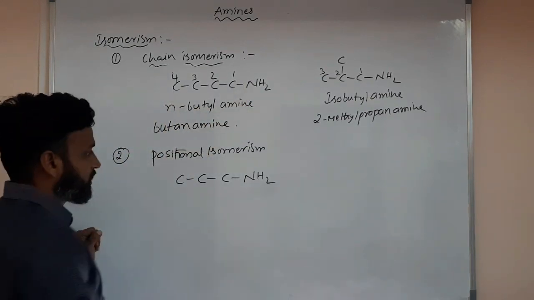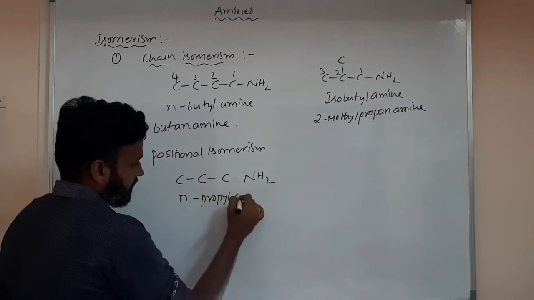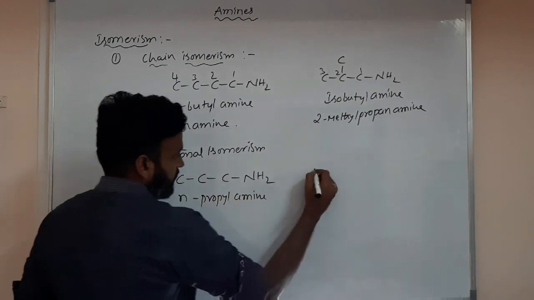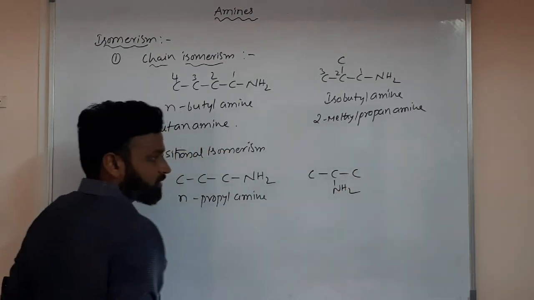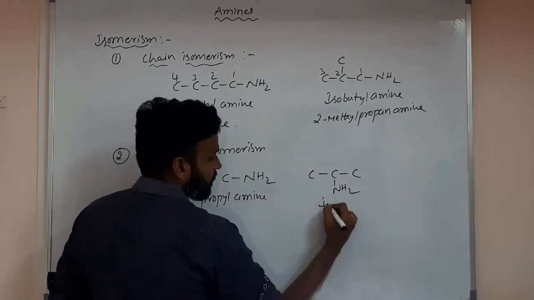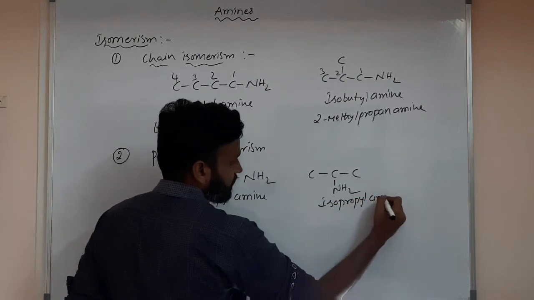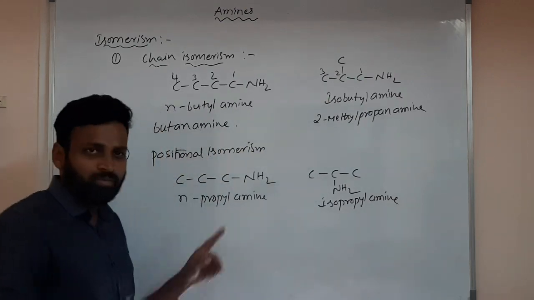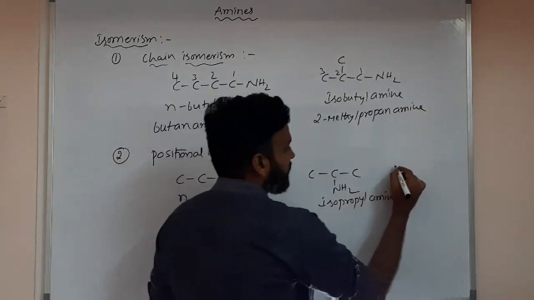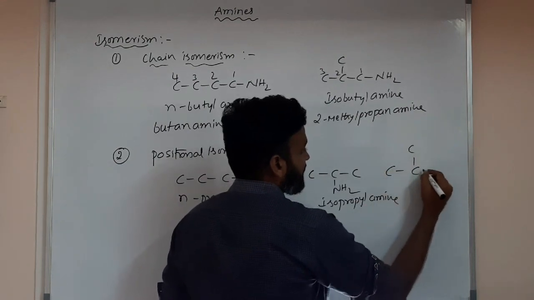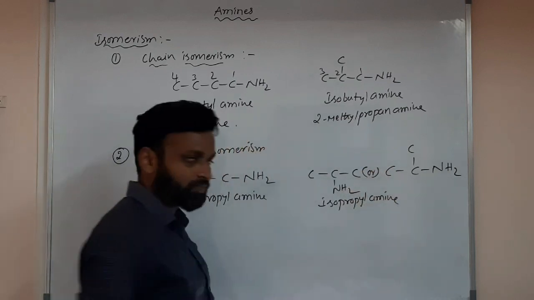And this one we call isopropylamine. Some may think iso means an L shape should be present, and here there is no L shape. But you can write it like this also. Both are the same actually.